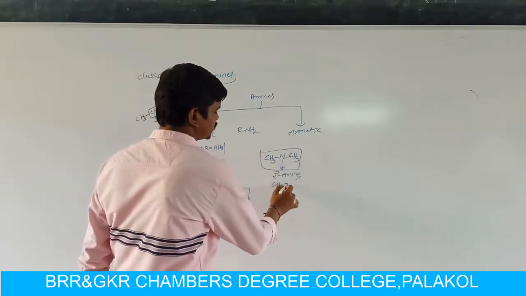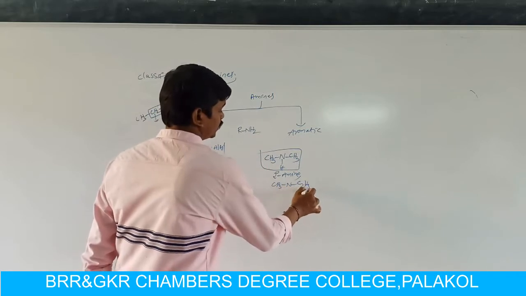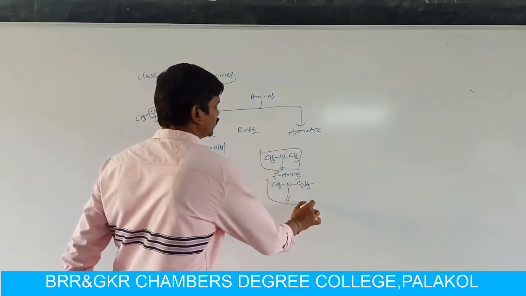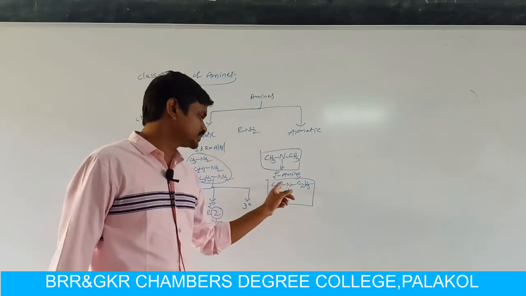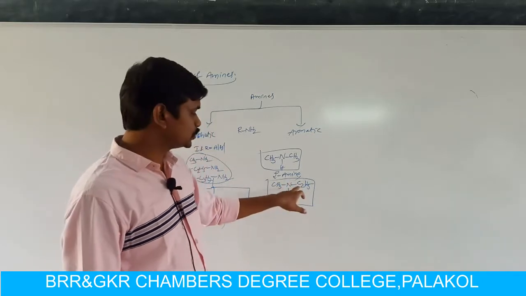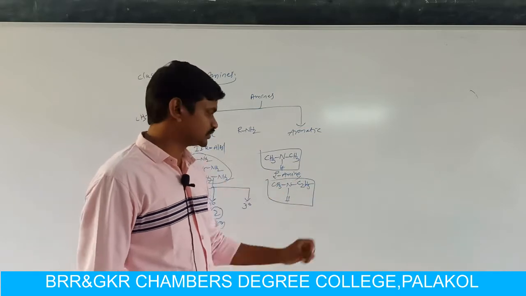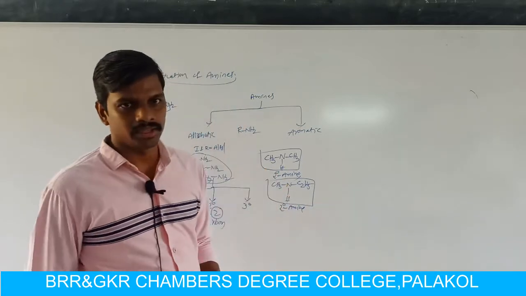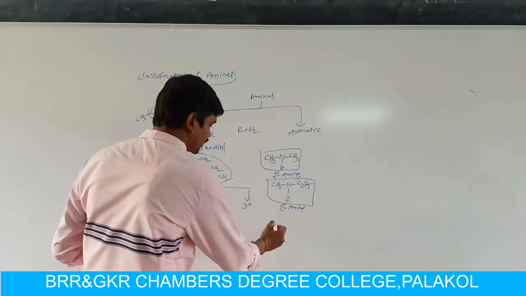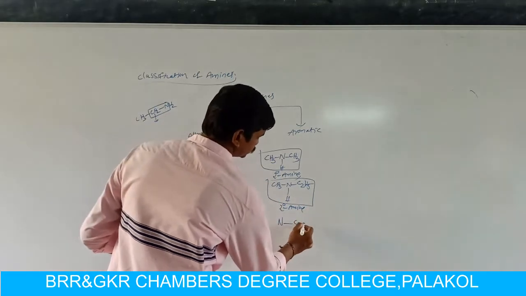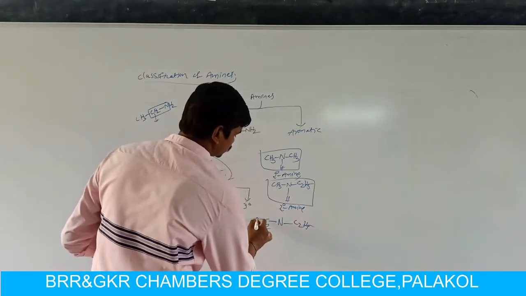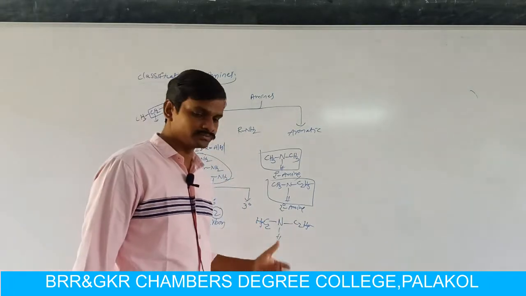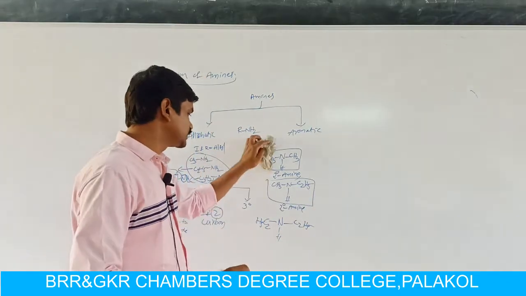If one CH3 is attached to nitrogen and one ethyl group is attached to nitrogen, then what is the name of this compound? Ethyl methylamine. In this compound also, the nitrogen is directly connected to two carbons. Here C2H5 is written as CH2 and CH3. So it is also a secondary amine, and the name of this compound is ethyl methylamine. Like this we can write so many examples. For example, in place of CH3, we can also write another ethyl group. So the compound name is diethylamine. So these all are examples of secondary amine.